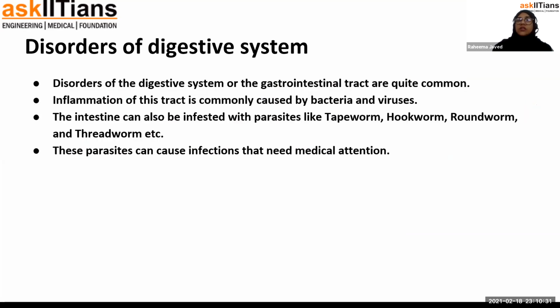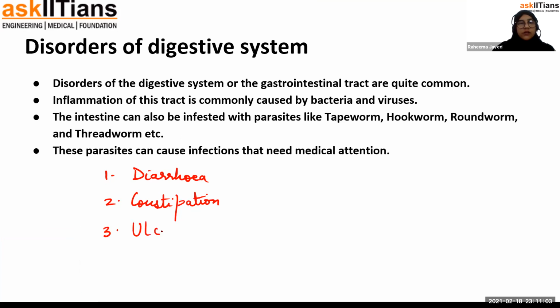then among the disorders of the digestive system, you must be familiar with some of the disorders, like diarrhea, constipation, and ulcers.